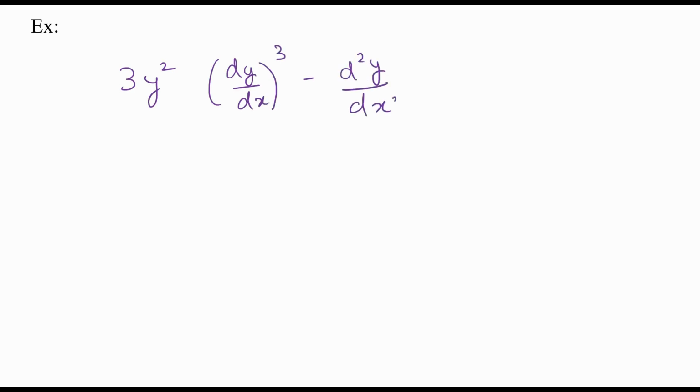So now if I write 3y square (dy/dx)^3 minus d square y by dx square is equal to sine x square, and I ask you what is the order, it is very simple. You can see that the highest order here is 2. So for this we will get order as 2.